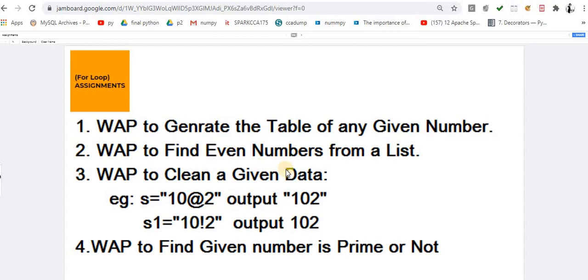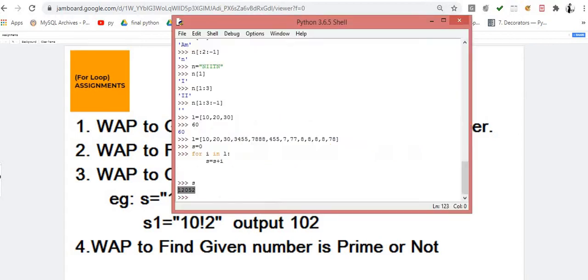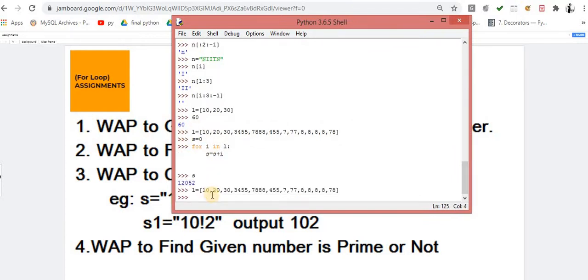Now, write a program to find the even numbers from a list. Very simple concept. So again I am taking this list. The problem statement is that I have to find the even numbers. Think about it mathematically, with pen and paper. What will you do? You will first pick out the 10, and now you perform the mathematics over 10.